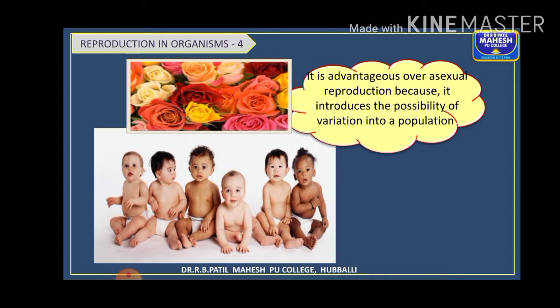So we said that this sexual mode of reproduction is more advantageous over asexual reproduction, because here you can see that it introduces variations in the populations. These variations may give rise to evolution, and in turn that leads to speciation.